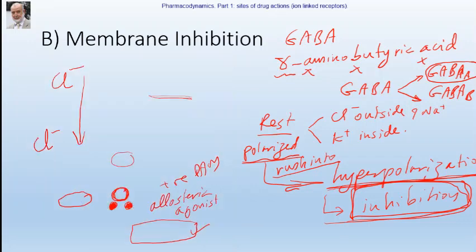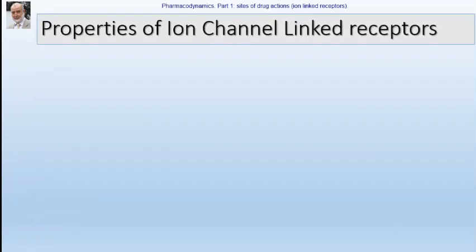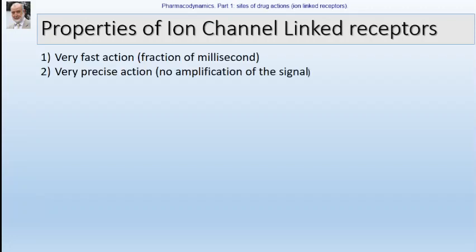So what are the properties of ion channel linked receptors? What are the general properties? First, they produce very fast action. What does it mean, fast action? Action takes place in a fraction of a millisecond. You cannot imagine the speed of the action that takes place.